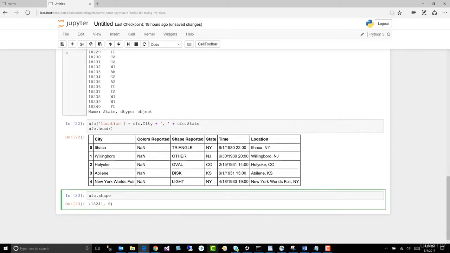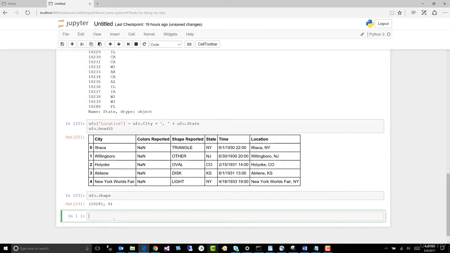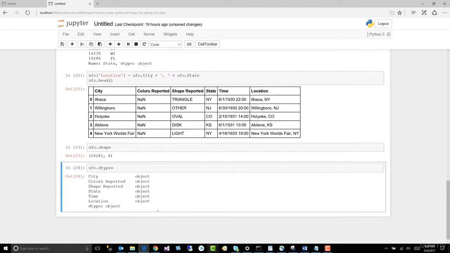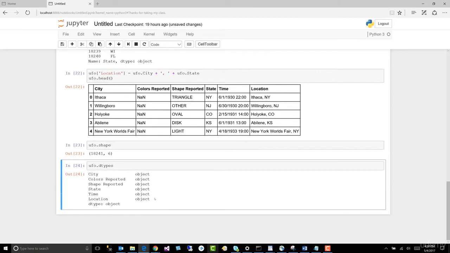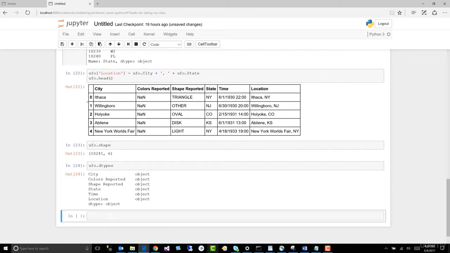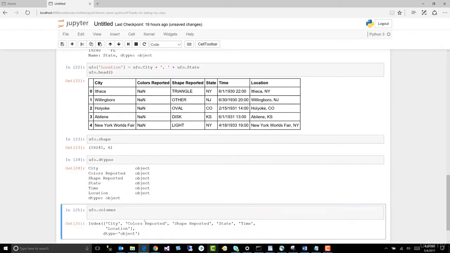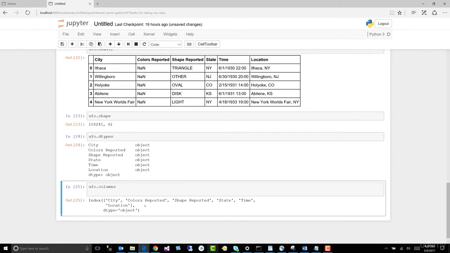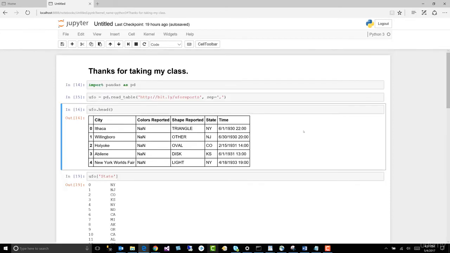So let's look at the data types of those. Let's add another cell. What data types are each of those columns? Probably the same thing. UFO.dtypes, control enter. And they are all objects. All right, let's take a look at the columns. UFO.columns, control enter. All right, so we've got our columns.